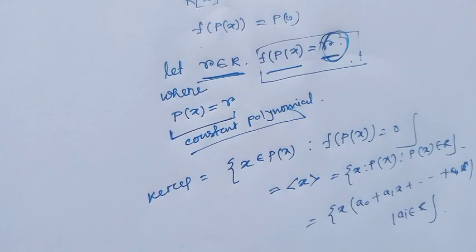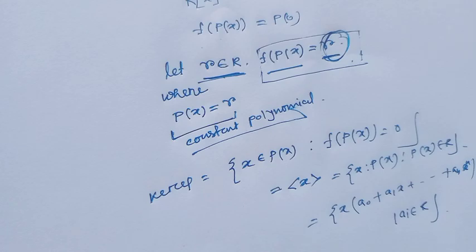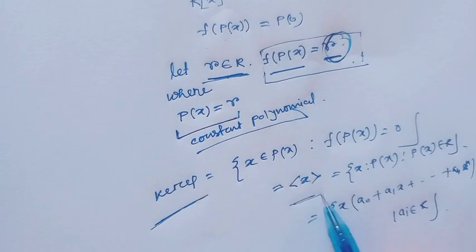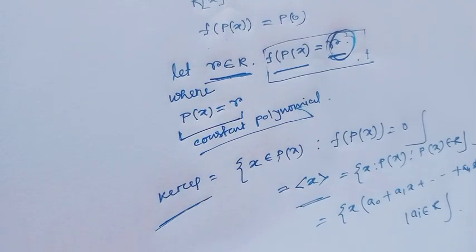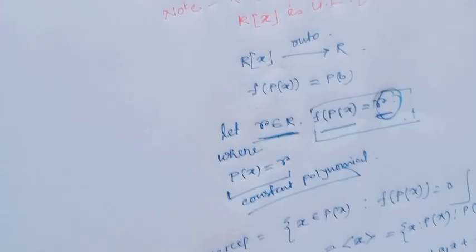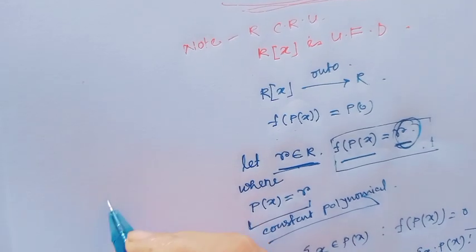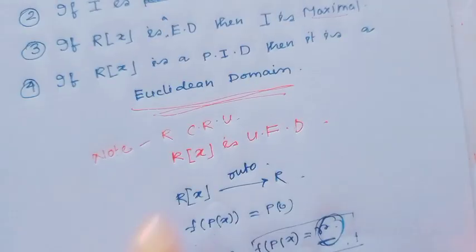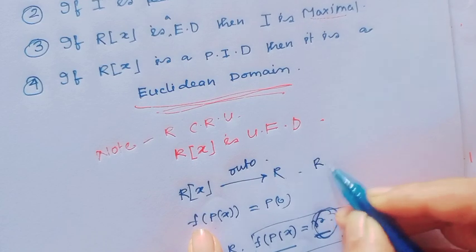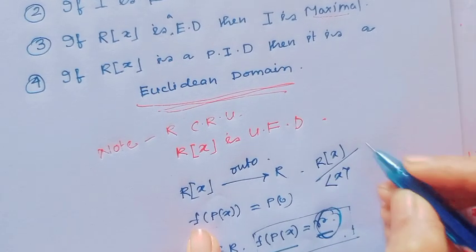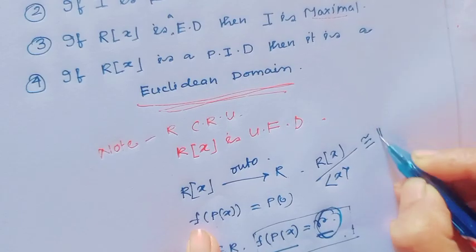This ring homomorphism is onto, and its kernel is the ideal generated by x. Therefore, by the ring homomorphism theorem, R[x] modulo the ideal generated by x is isomorphic to R.